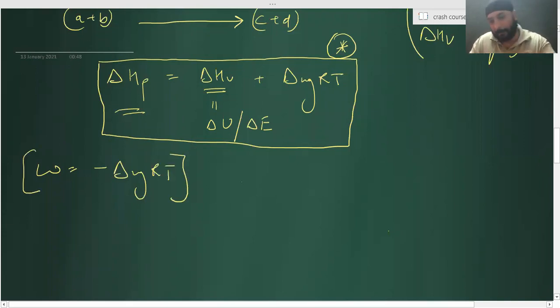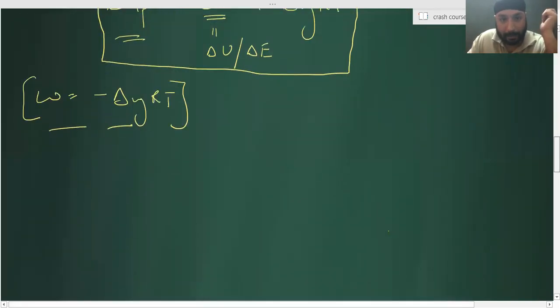Every time just remember that when the gas changes happen, work done in case of a chemical reaction is equal to minus of delta ng RT. Done? This is a big difference between a gaseous process and a chemical reaction, and this is the area where generally students make mistakes.